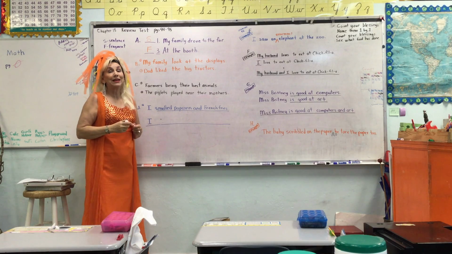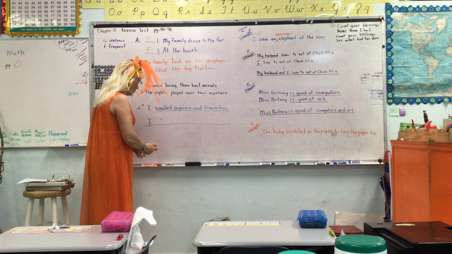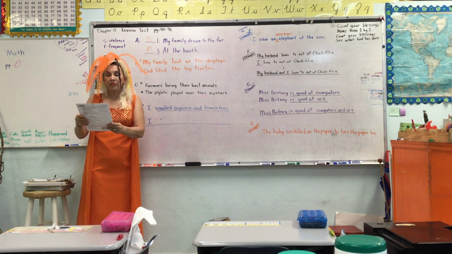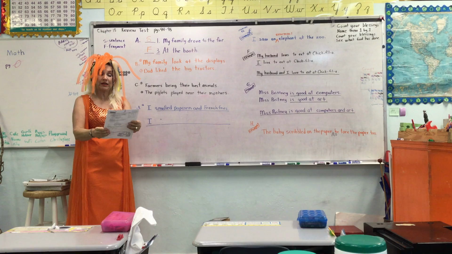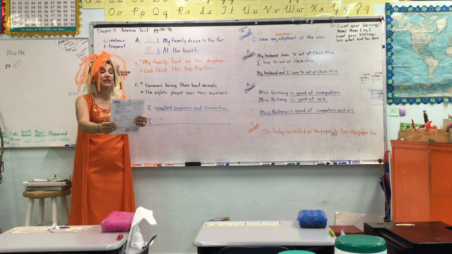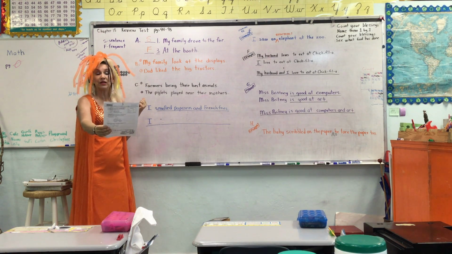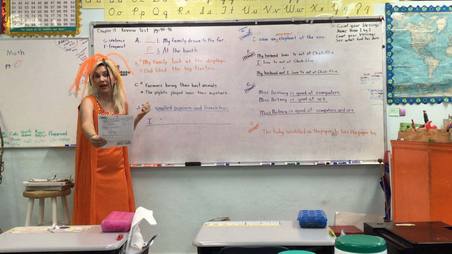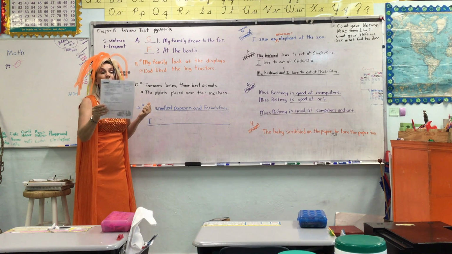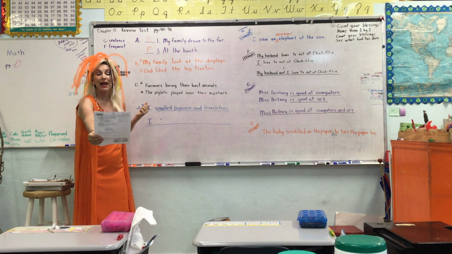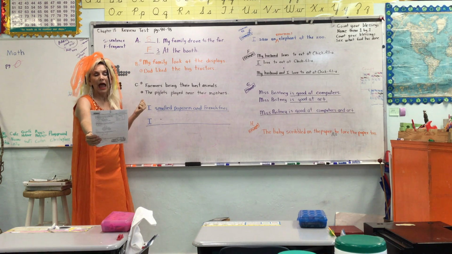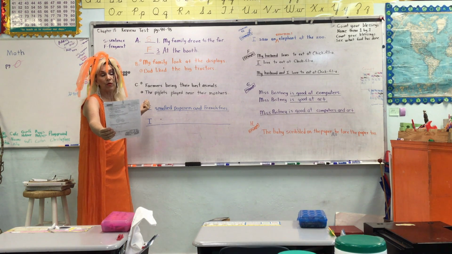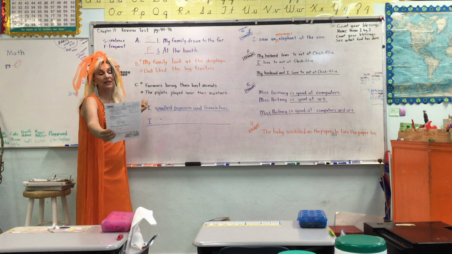Now let's go look at section B, and I will read this to you. It says on section B, draw a line between the subject and the predicate, and in each sentence underline the main word of the subject. In a minute, I will be having Miss Bailey hold this out for me, because those of you that are my age will see it's not so easy to read right there. You have to hold it out. But anyway, since I left my glasses right there, I was trying to look beautiful, that's why I didn't have them on. So we are going to be looking at 6 and 7.